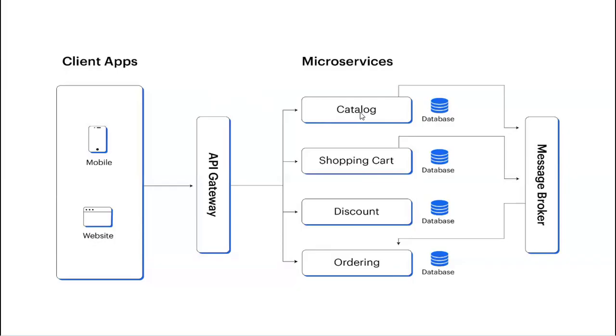One way of communication is with the help of REST API, and the second way is asynchronous communication, with the help of a message broker or messaging. For synchronous communication, we can use REST template, REST API, WebClient, Feign. For messaging, asynchronous communication, we can use Kafka or RabbitMQ.